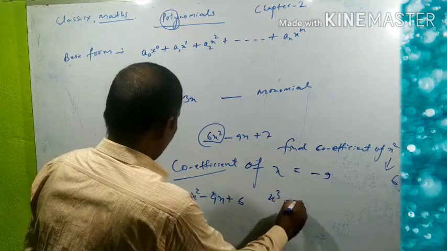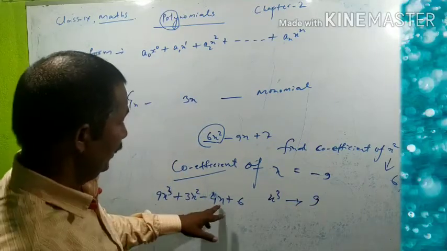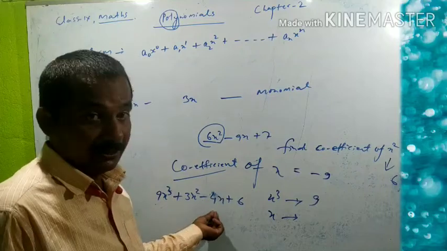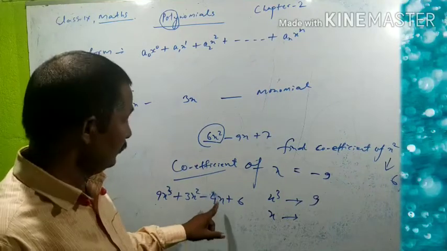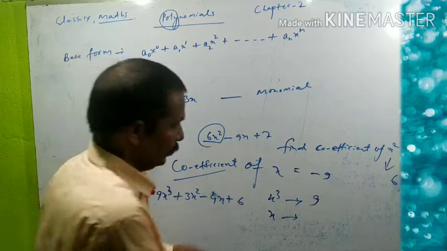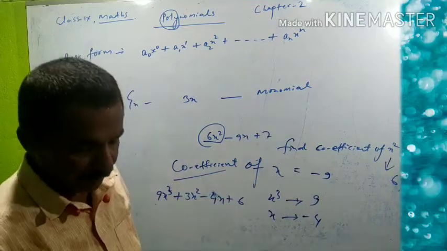X cubed coefficient will be, what is numerical factor? 9. So 9 will be here. Here suppose you are asked, what is the coefficient of x in this term? What is the numerical factor of x here? Minus 4. So here will be minus 4. So I think these are coefficients now.